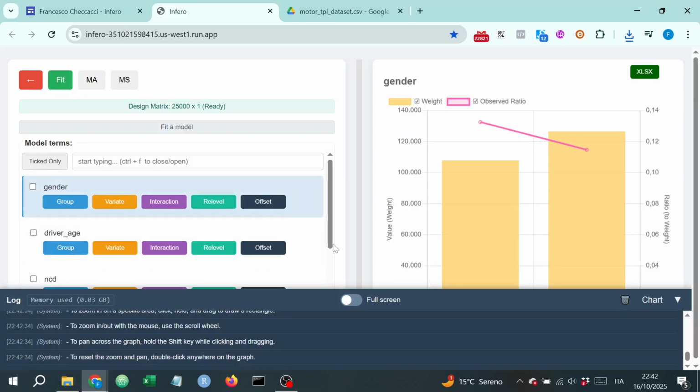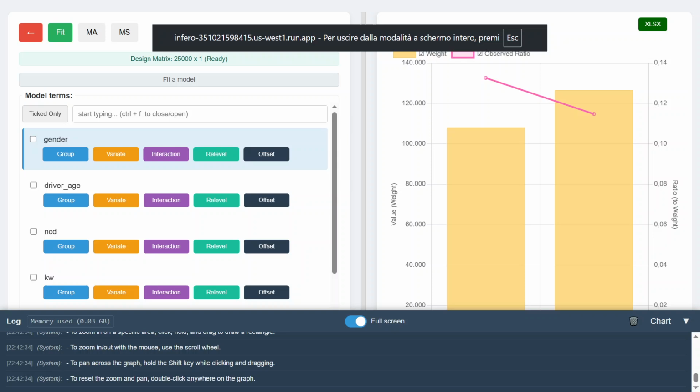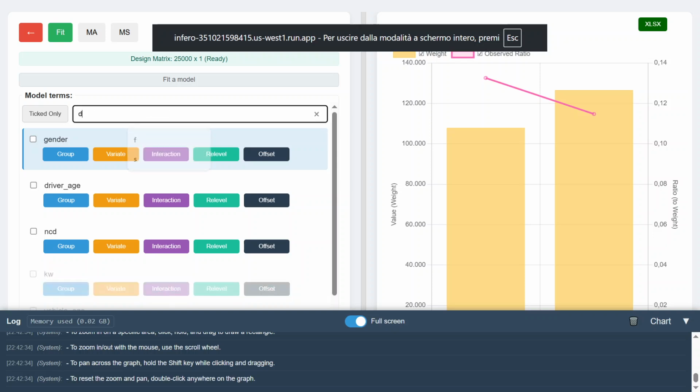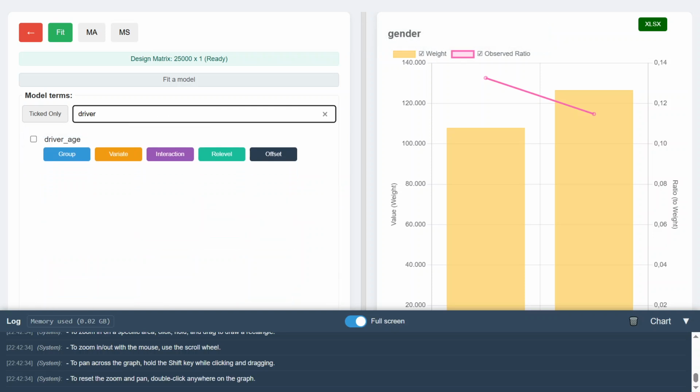Switch to full screen and try the search bar. You'll also notice a ticked-only filter.